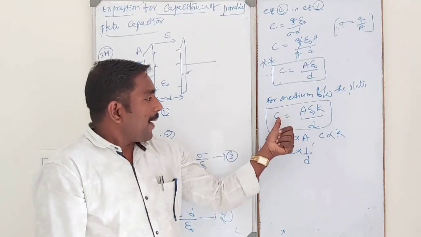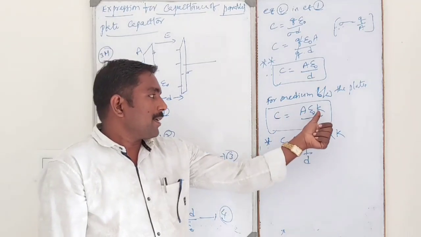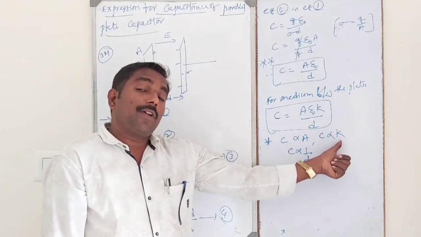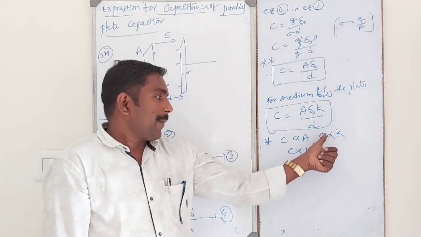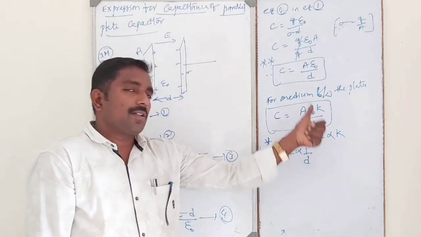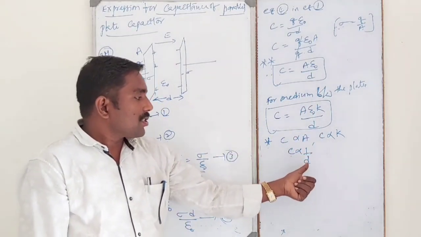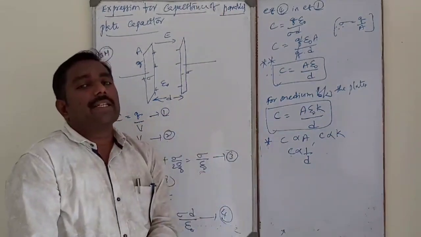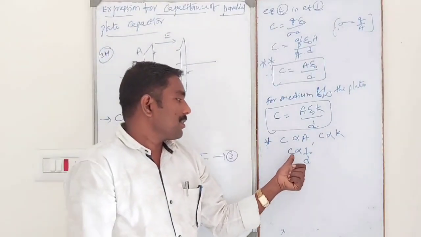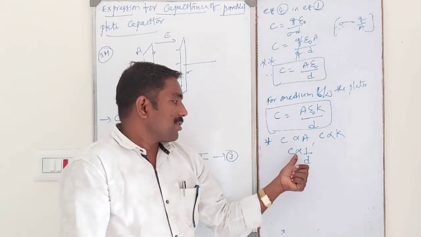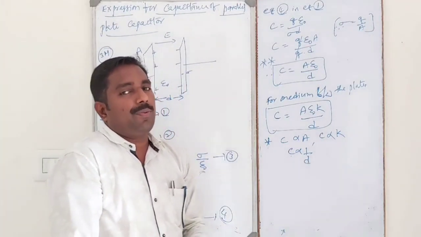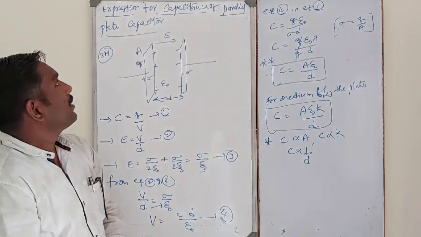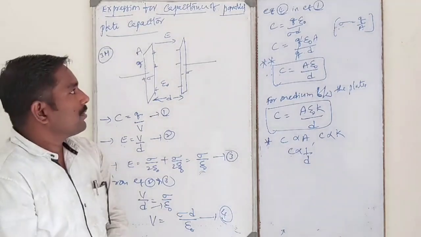Using a higher dielectric constant or relative permittivity, capacitance increases. K increases, C also increases. As the distance between the two plates decreases, capacitance increases. This is a very important expression for 3 marks.